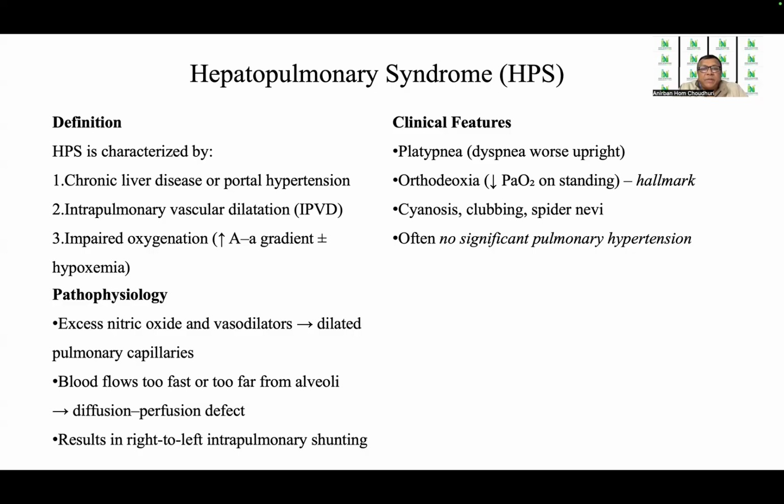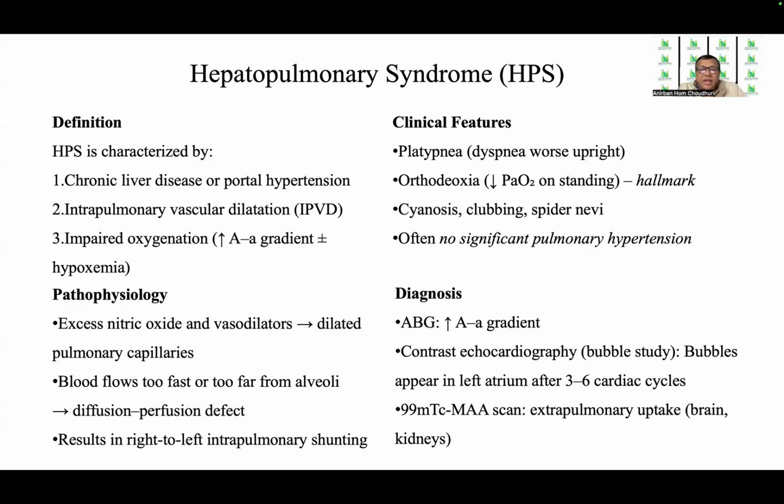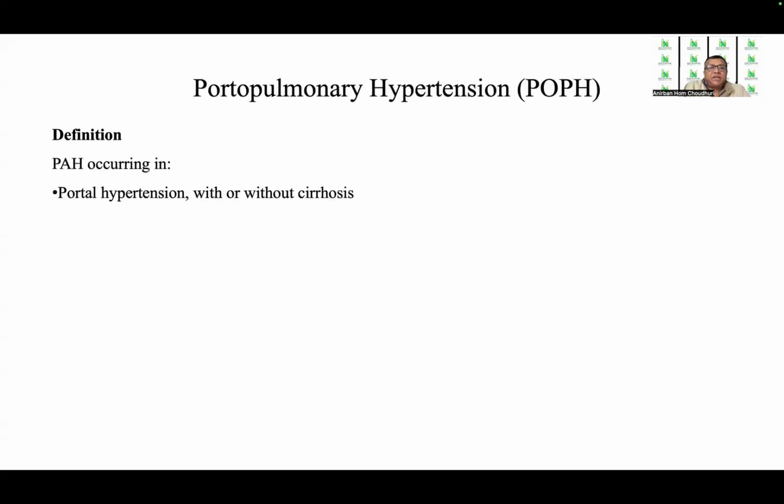The clinical features are platypnea, which is dyspnea that is worse upright, and orthodeoxia, that is the fall in PO2 on standing, which is the hallmark of this condition. There can be cyanosis, clubbing, spider nevi, and often there is no significant pulmonary hypertension. So the diagnosis is based on the ABG finding of raised alveolar-arterial gradient, contrast echocardiography or bubble study showing bubbles appearing in the left atrium after 3 to 6 cardiac cycles, and technetium scan showing extrapulmonary uptake, particularly in the brain and the kidneys.